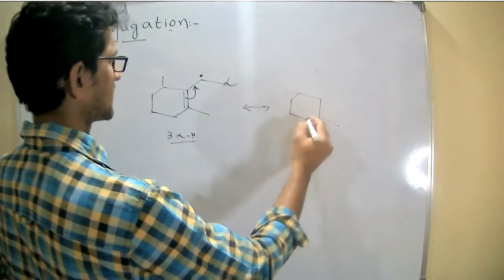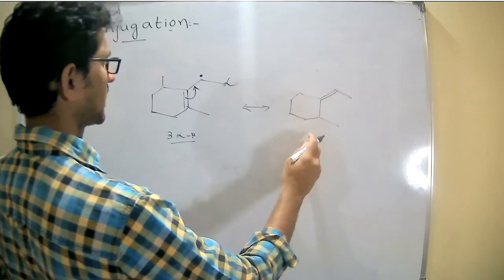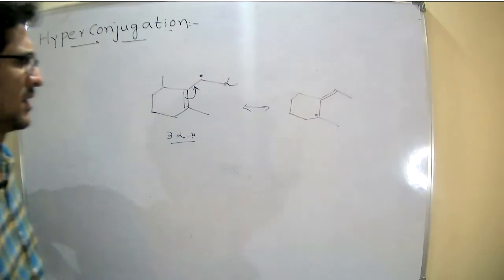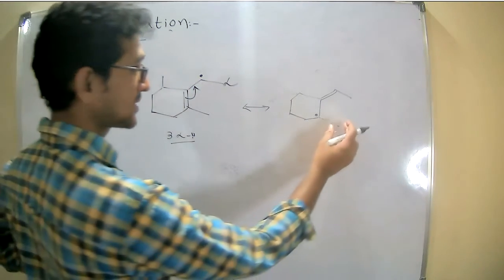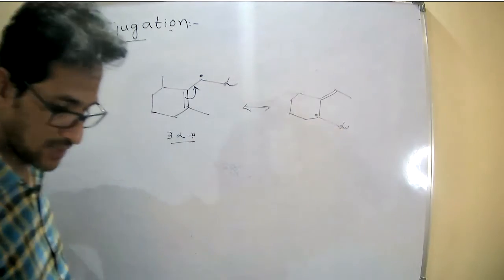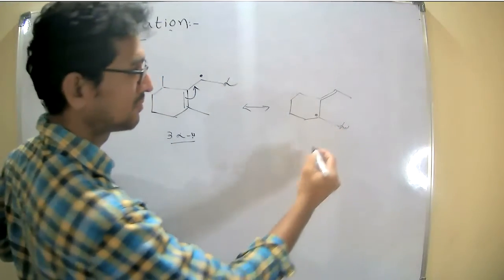Now, what happens? A double bond forms here. Then a radical forms here. Again, this is the alpha carbon, which contains three alpha hydrogens because that is a methyl group.